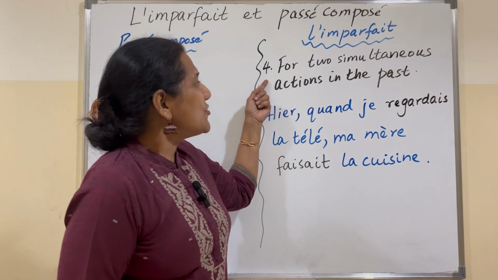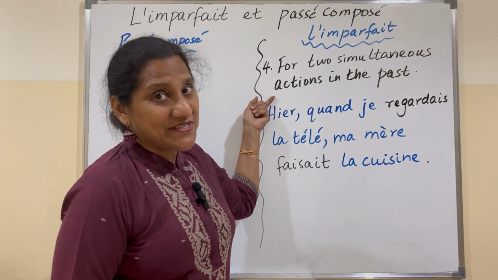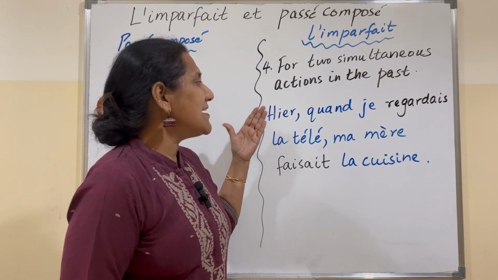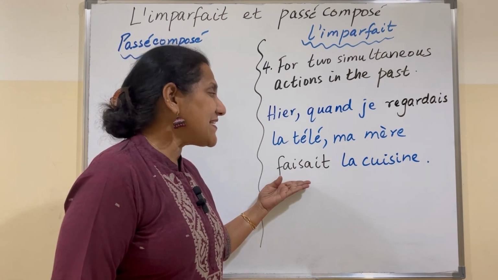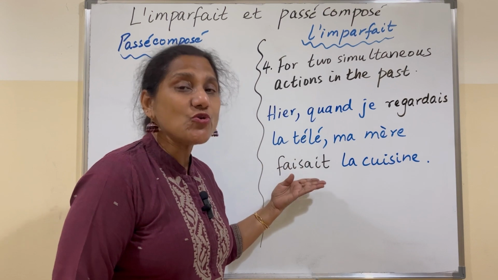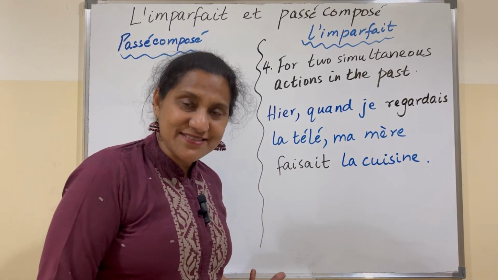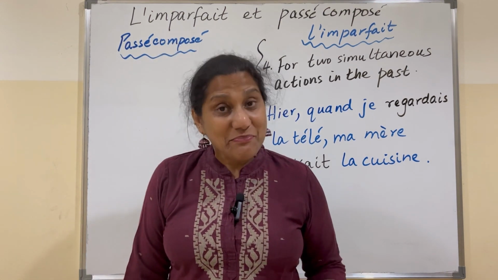L'imparfait is used for two simultaneous actions in the past. Let's take an example. Hier, quand je regardais la télé, ma mère faisait la cuisine. So these are two simultaneous actions taking place in the past.